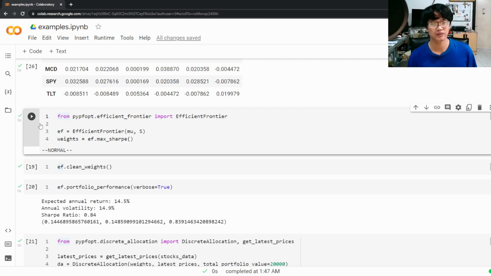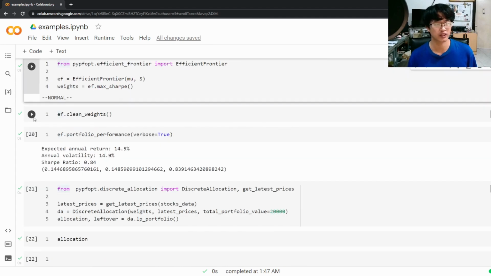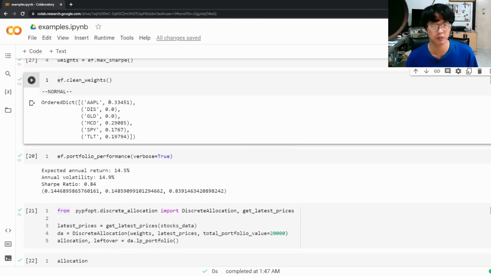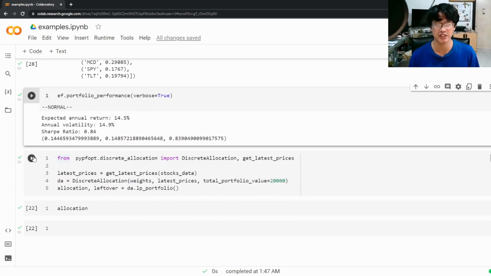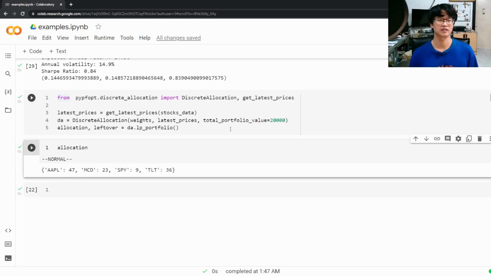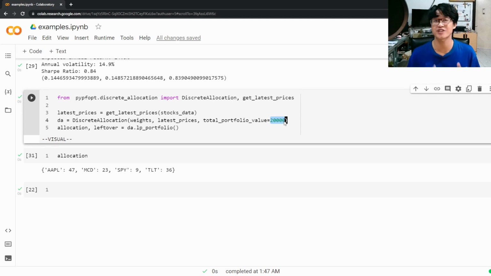Now, let's get to the good stuff. We want to calculate, so how many shares? Okay, this is the weighting. So we should buy around 33% of Apple. We should not allocate our capital to Disney or GLD. We should allocate around 29% of our capital to McDonald's. And okay, that's in percentage. So how many shares? And voila! 47 shares of Apple, 23 shares of McDonald's, 9 shares of SPY, and 36 shares of TLT for a $20,000 capital.